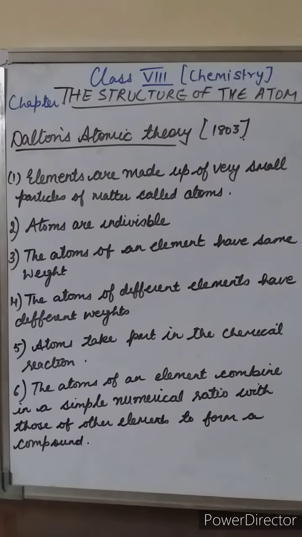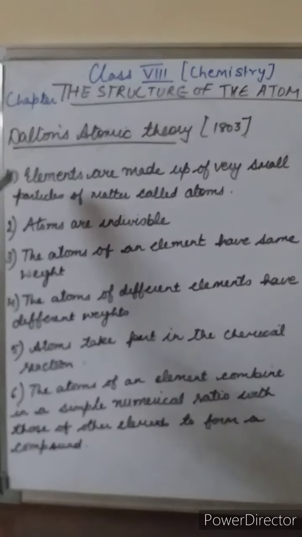However, students, the theories of Kannad as well as Democritus and Leucippus remained forgotten for more than 2000 years. Later, in 1803, an English chemist, John Dalton, put forward his atomic theory, known as Dalton's atomic theory. So now we will learn what the postulates of John Dalton's atomic theory are.